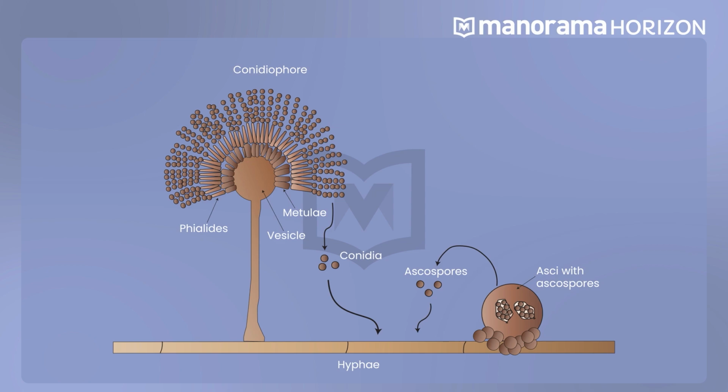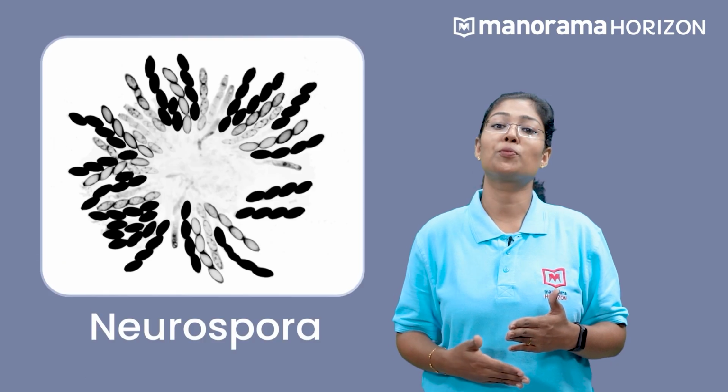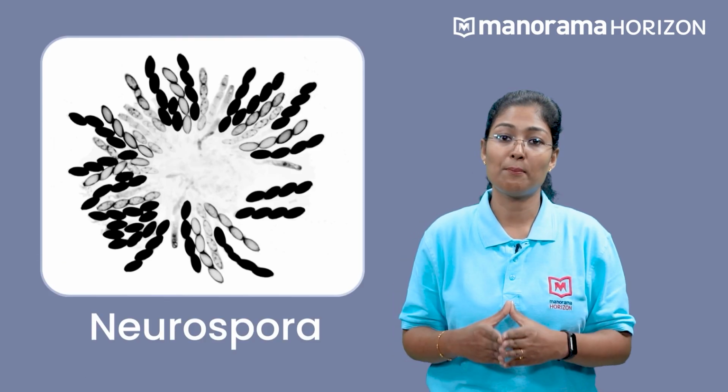Mycelium is produced after the germination of conidia. Sexual spores are known as ascospores. They are developed endogenously in sacs known as asci. These asci are organized in ascocarps, which are different types of fruiting structures. Aspergillus, Claviceps and Neurospora are a few of the members belonging to the class ascomycetes.